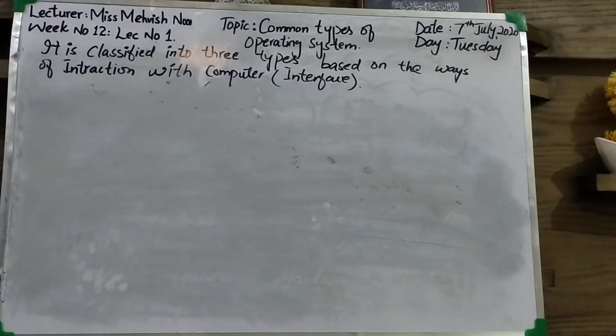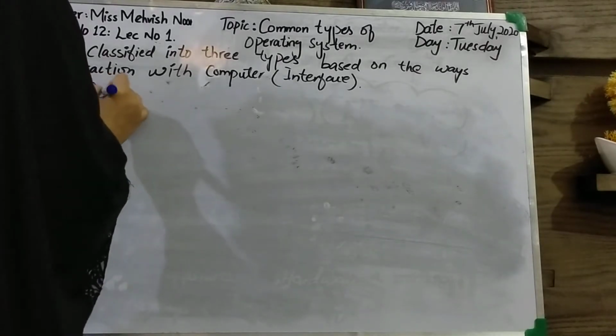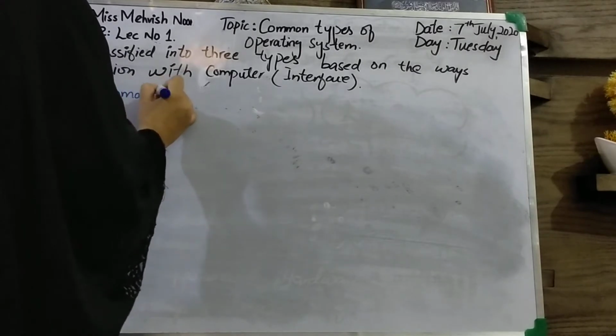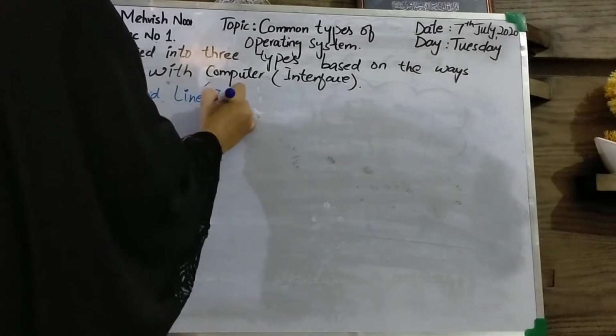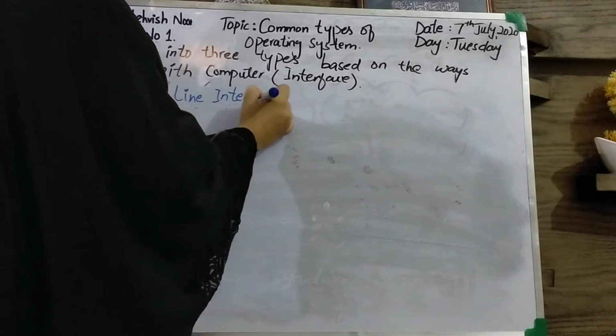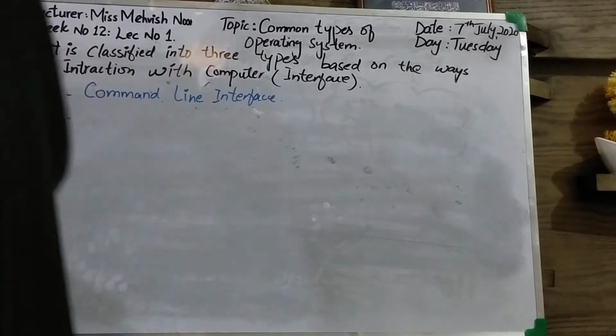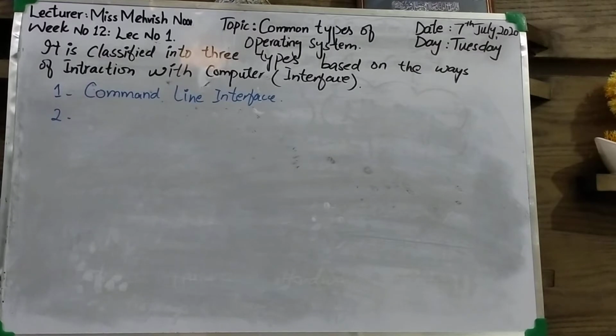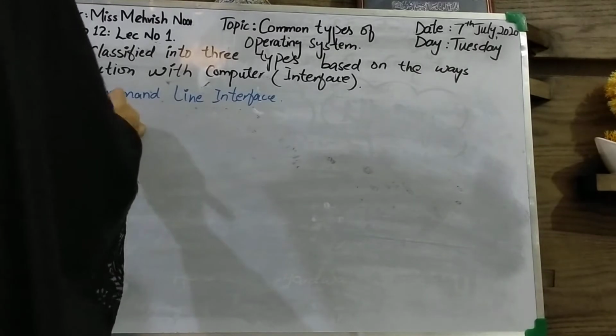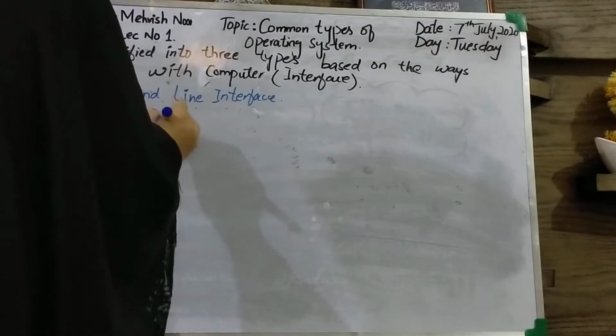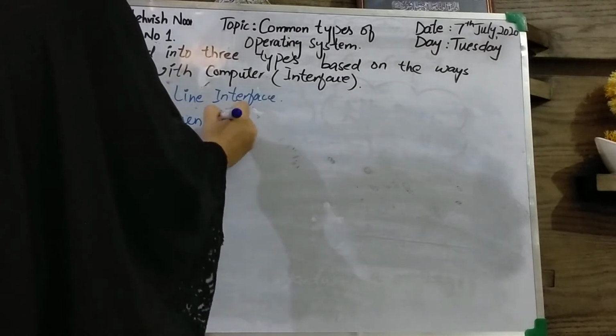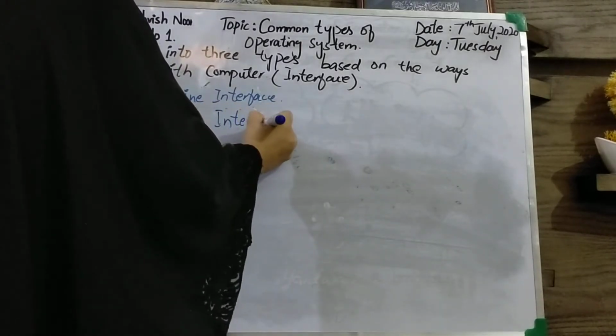Which are the three types? The first type is command line interface. The second type is menu driven interface.